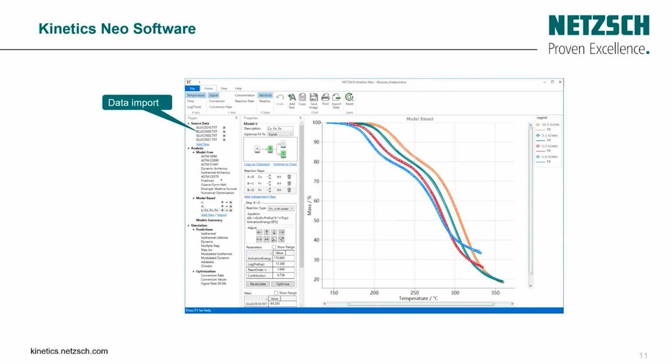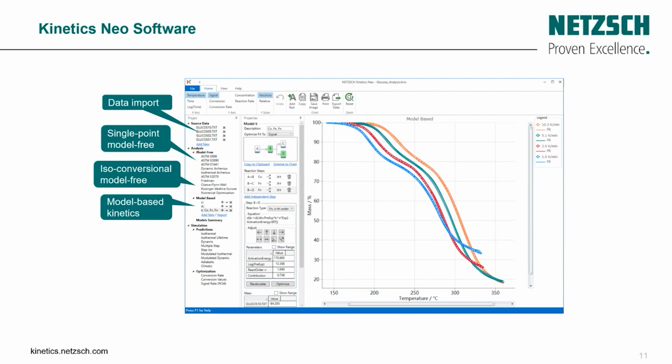After that, we have the kinetic analysis. We can do the kinetic analysis in this case based on two approaches, the model-free or the model-based. And as I said, the model-free can be for the single step, and the model-based is usually for the multi-step. As you can see here, we have different models, and we can create different models. After that, we can click on model summary in order to do the comparison and choose which one is the best.